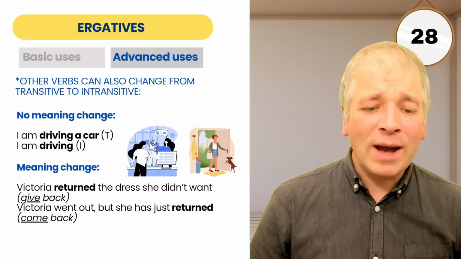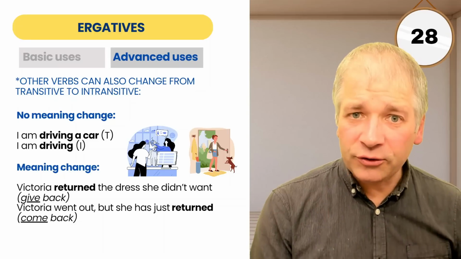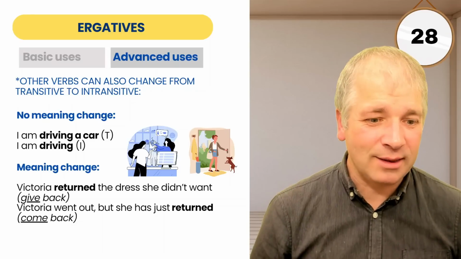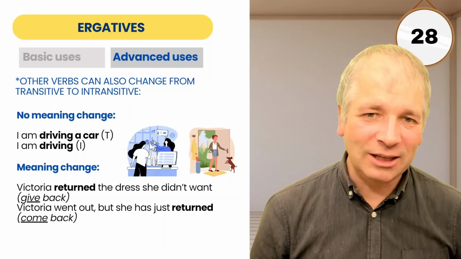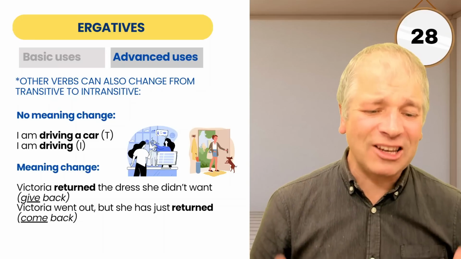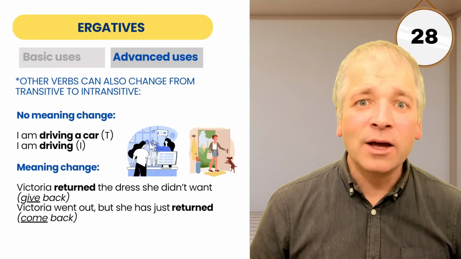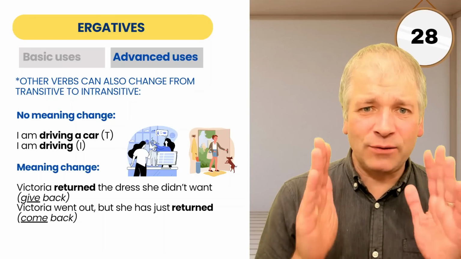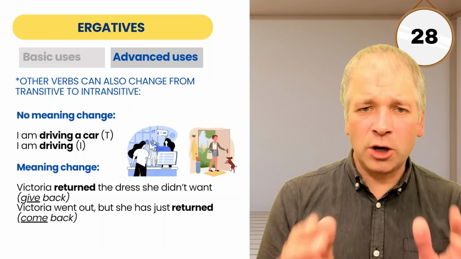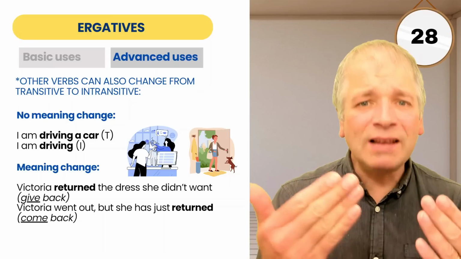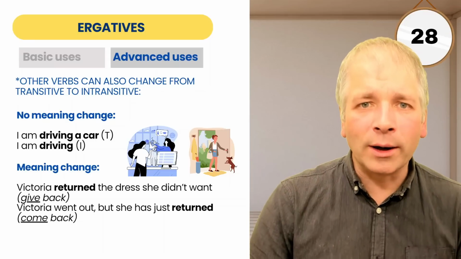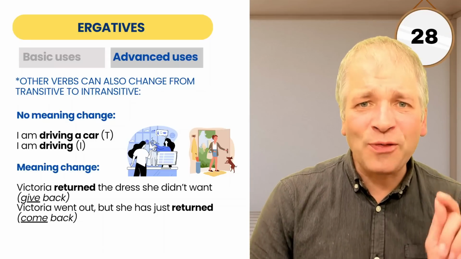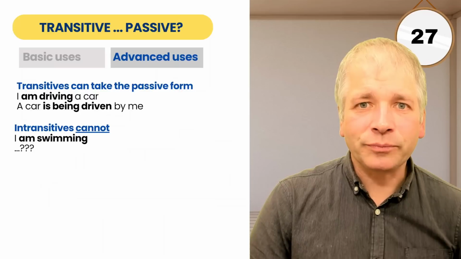But Victoria went out, but she has just returned, which is intransitive. It means come back. She has just returned means she has just come back. So the verb changes meaning when it changes from transitive to intransitive. And there are many verbs that do this. You do need to learn them one by one, but you must be aware that this can happen.